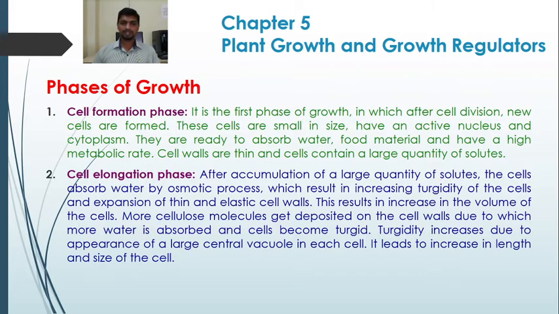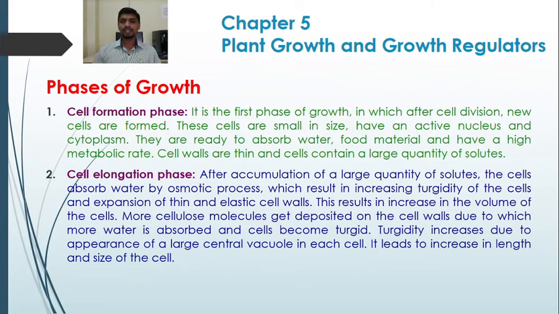The cell becomes turgid. Turgidity increases due to the appearance of a large central vacuole in each cell. It leads to an increase in the length and size of the cell. The large central vacuole that appears in the center of the cell increases the length and size of the cell.